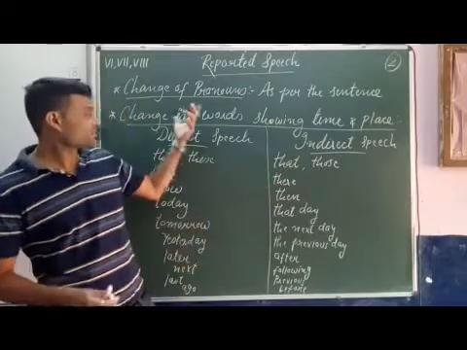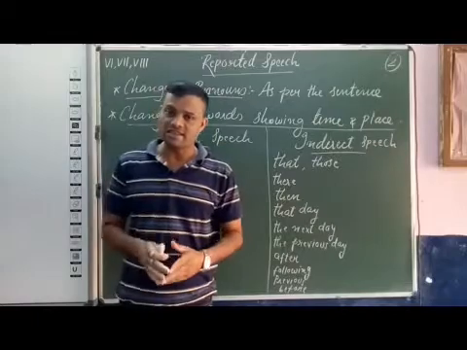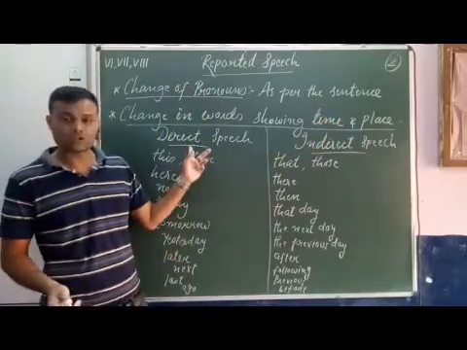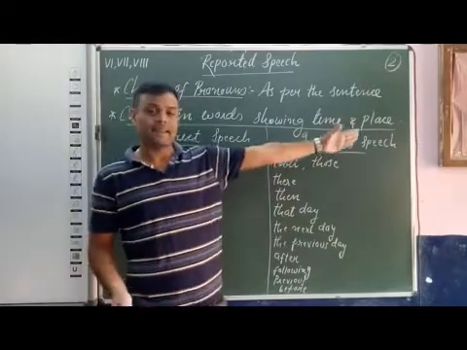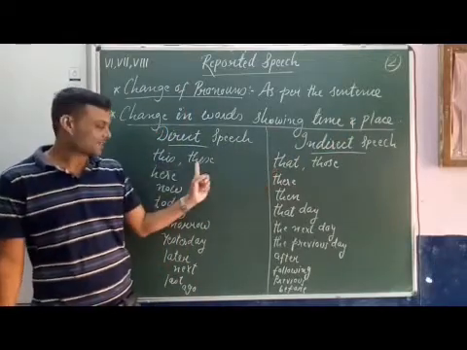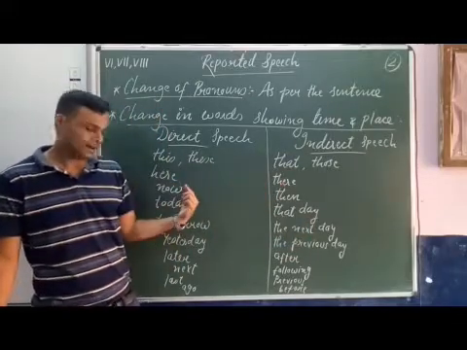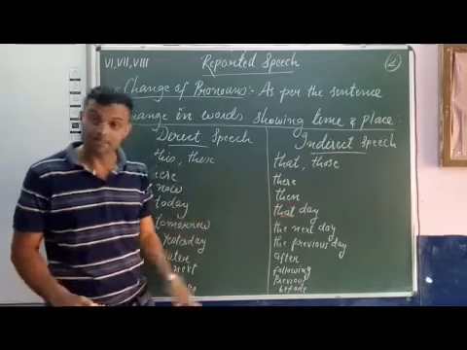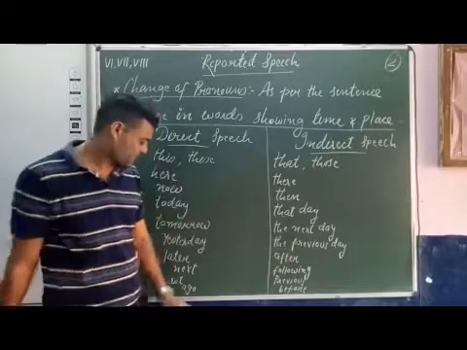Then third, change in words showing time and place, that is, change in expression of time and place. When these words are in direct speech, they turn into these words in indirect speech. This becomes that, these become those. Here becomes there. Now turns into then. Today becomes that day. Tomorrow turns into the next day or the following day.